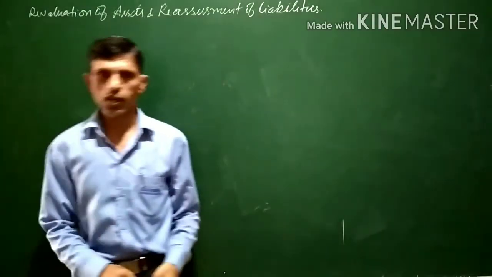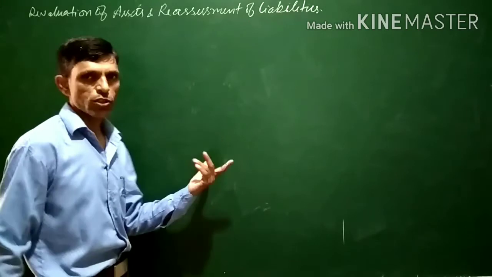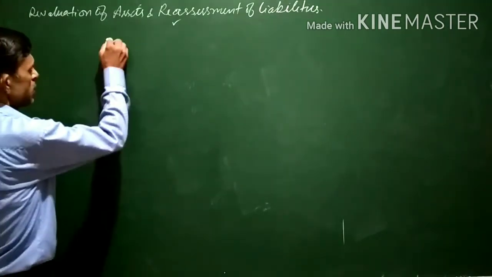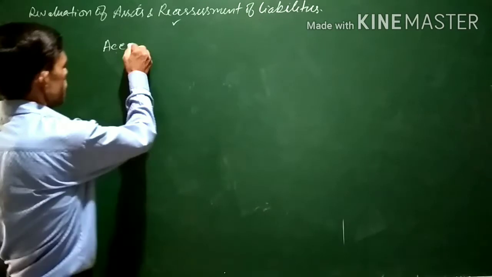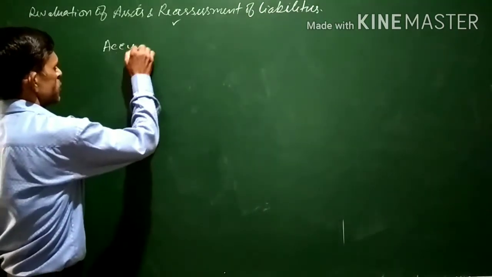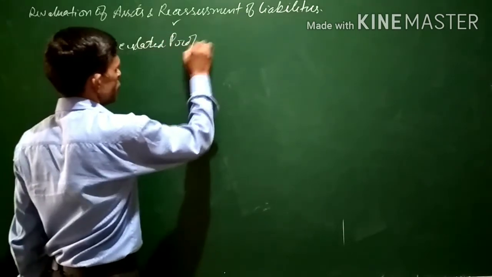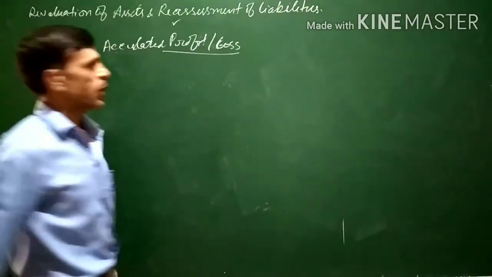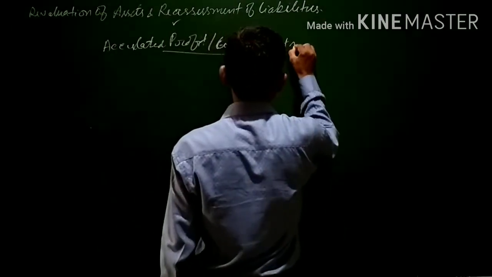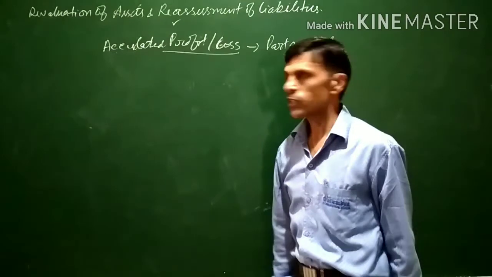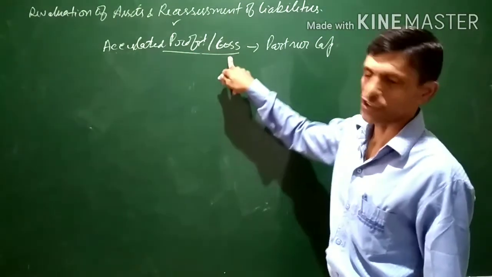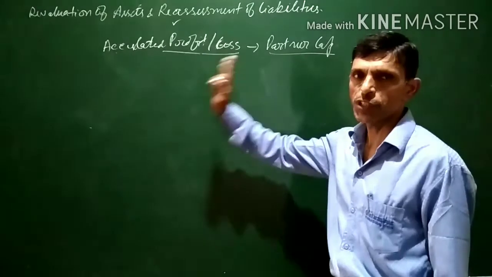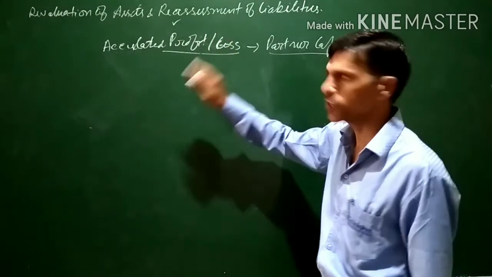Just like the revaluation account we prepare in case of admission of partner, the same thing is done in case of retirement of partner. Similarly, the accumulated profits or losses, which at the time of admission of partner are transferred to the partners' capital accounts in their profit sharing ratio, are treated the same way in case of retirement of partner.